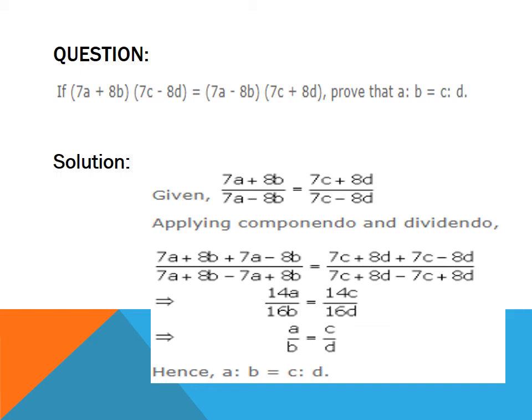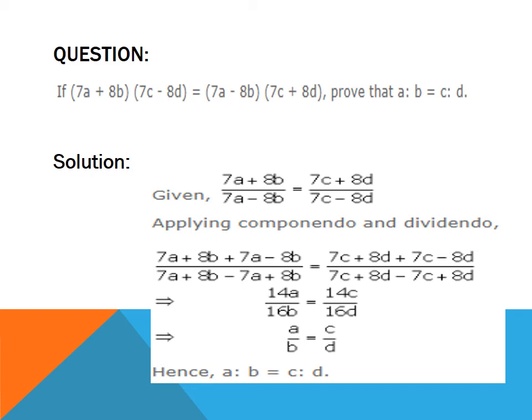According to componendo and dividendo, in numerator it is the sum of numerator and denominator on both sides, and in denominator it is a difference of numerator and denominator on both the sides. So add numerator and denominator in numerator, and in denominator subtract numerator and denominator on both sides.